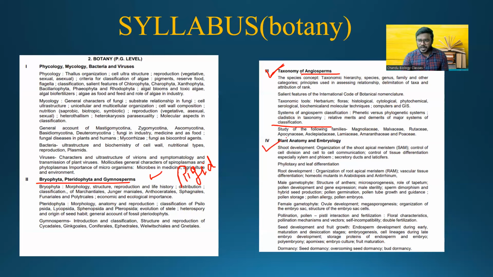Now, when it comes to plant anatomy and embryology, friends, it is very easy. Trust my words, you will get very direct questions here about the floral characteristics, the pollination mechanism, microsporogenesis, the role of the tapetum, pollen development, gene expression, sperm dimorphism, hybrid seed production, right? Endosperm development, seed dormancy, bud dormancy, how plants overcome seed dormancy, the types of leaf differentiation, the types of phyllotaxis. You will get very straightforward and direct questions only from this.